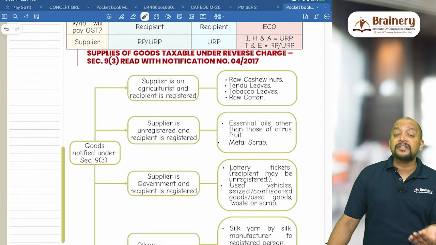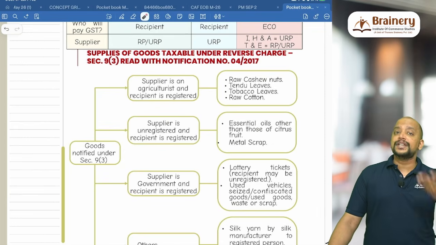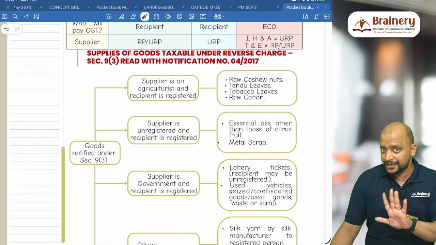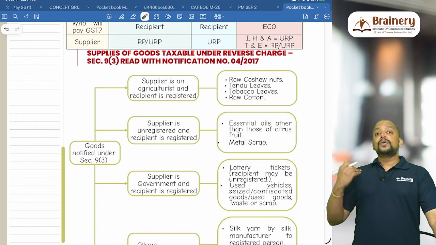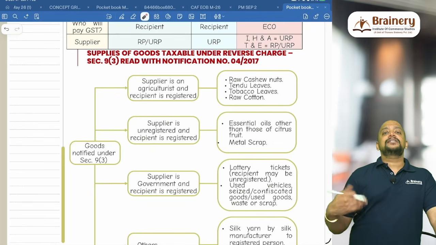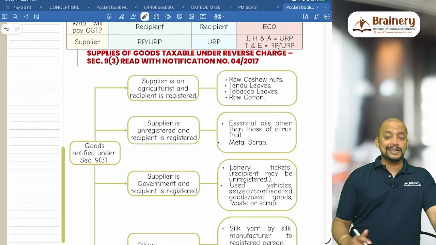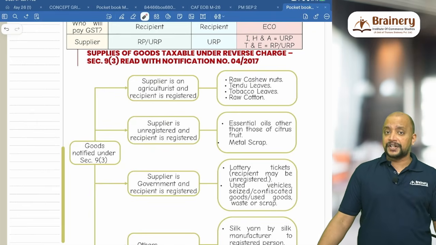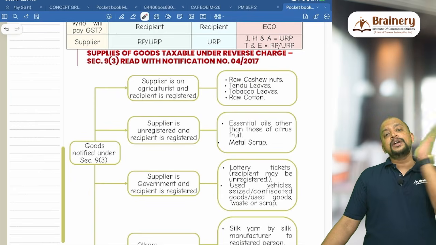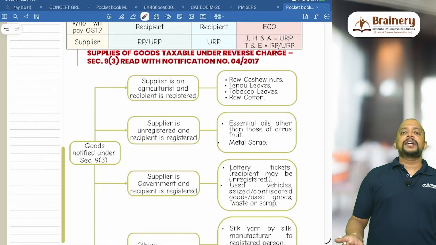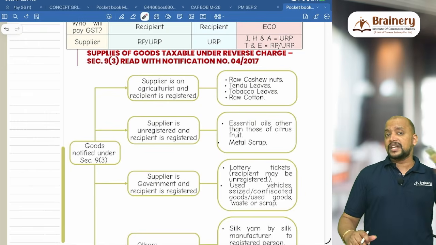Here the RCM itself is applicable if the recipient is registered. It is not that the recipient is always required to get registered, so no compulsory registration here. What if the recipient is not registered? Then RCM is not applicable. If RCM fails, then it will be FCM. Then next, essential oils other than those of citrus fruit. Number 2, metal scrap. Sold by whom? Sold by an unregistered person to a registered person. Then it will be covered under RCM. What if the conditions are not satisfied? Then RCM is not applicable, then FCM, like that.